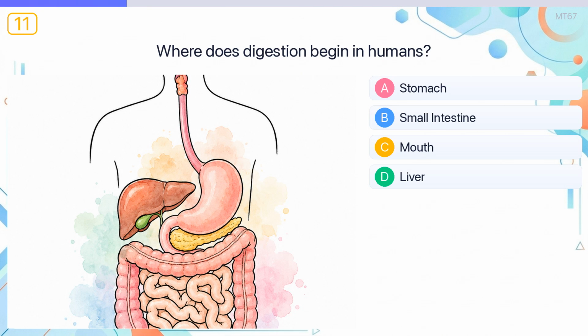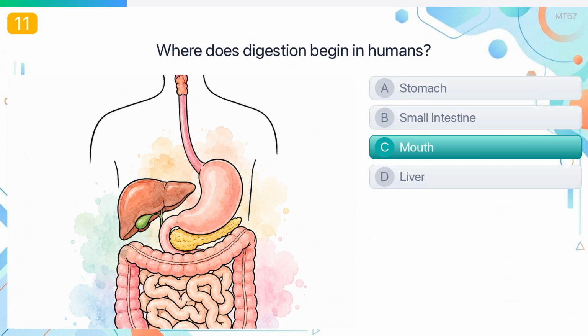Where does digestion begin in humans? The answer is mouth. Digestion begins in the mouth, where food is chewed and mixed with saliva.